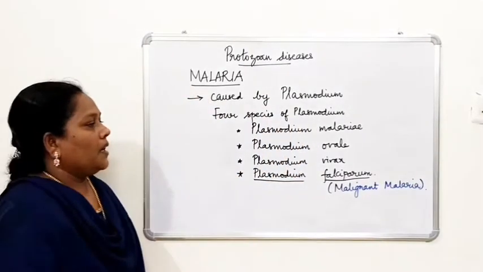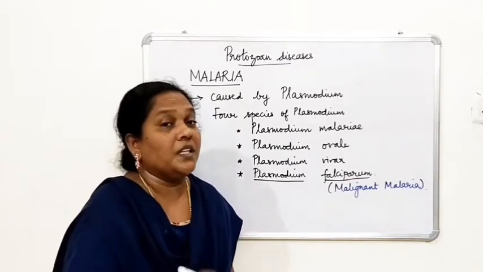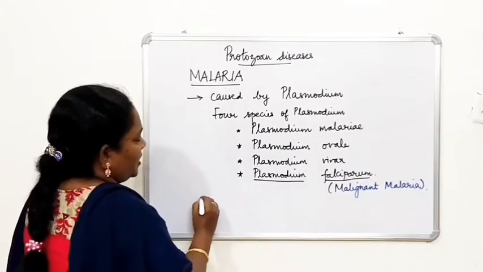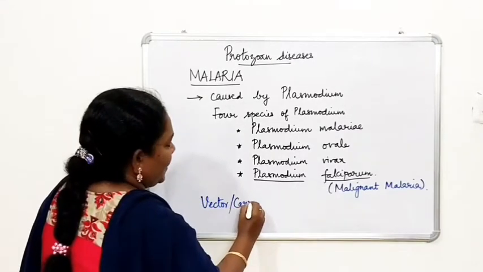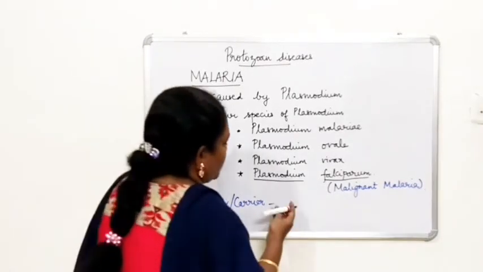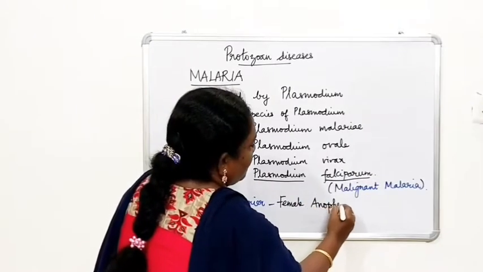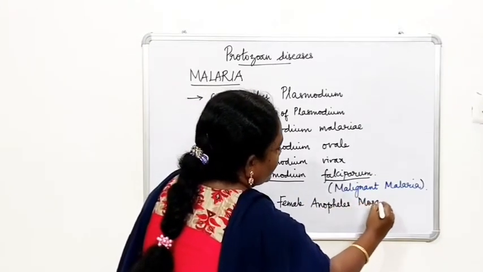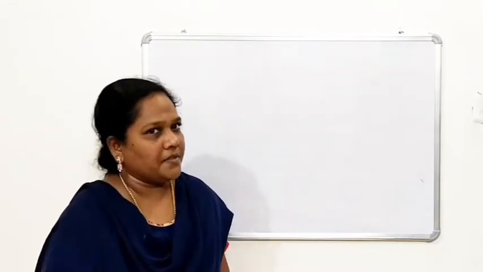Right? And this Plasmodium is transmitted only through the vector. So what is the name of the vector? Normally this vector is also called a carrier. It is the female Anopheles mosquito, so it acts as a carrier. Next we are going to learn about the life cycle of Plasmodium.